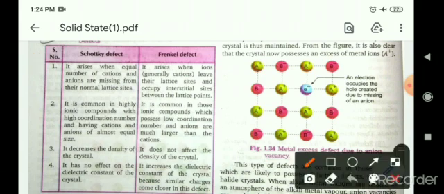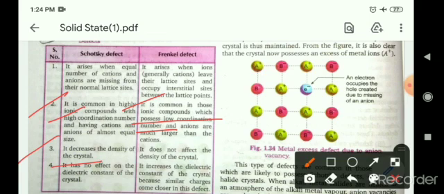Okay. Schottky defect is common in highly ionic compounds with high coordination number, and Frenkel defect is common in those ionic compounds which possess low coordination number. Okay. It decreases the density of the crystal. Due to Schottky defect, the crystal density will decrease because, as we know, in Schottky defect the constituent particles go out from the system.